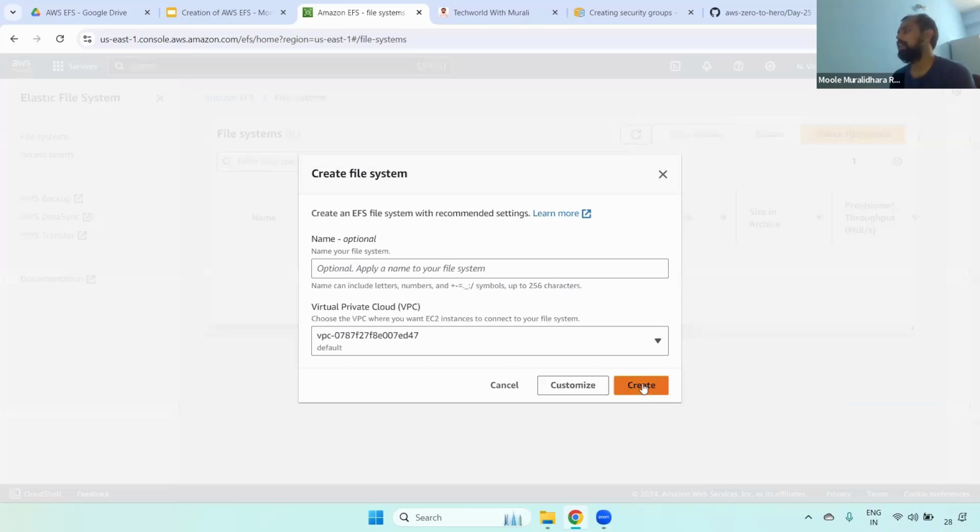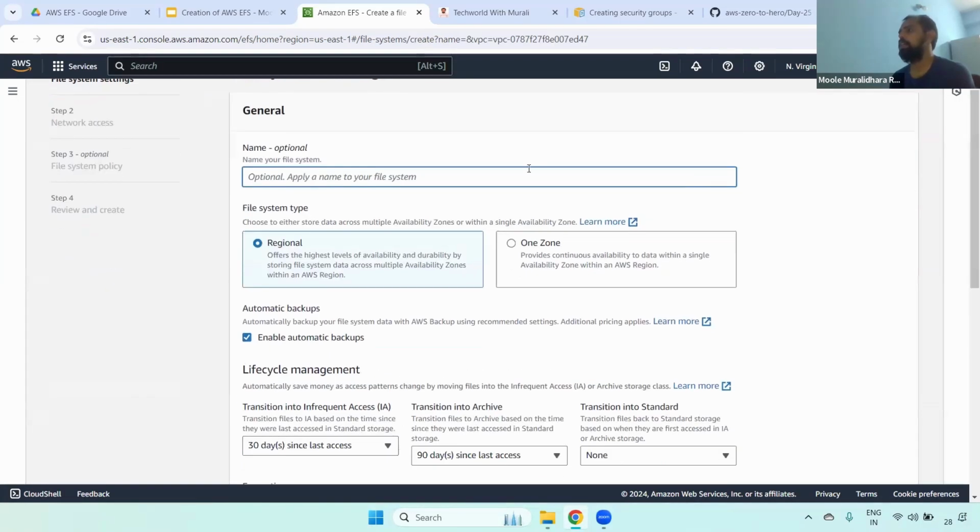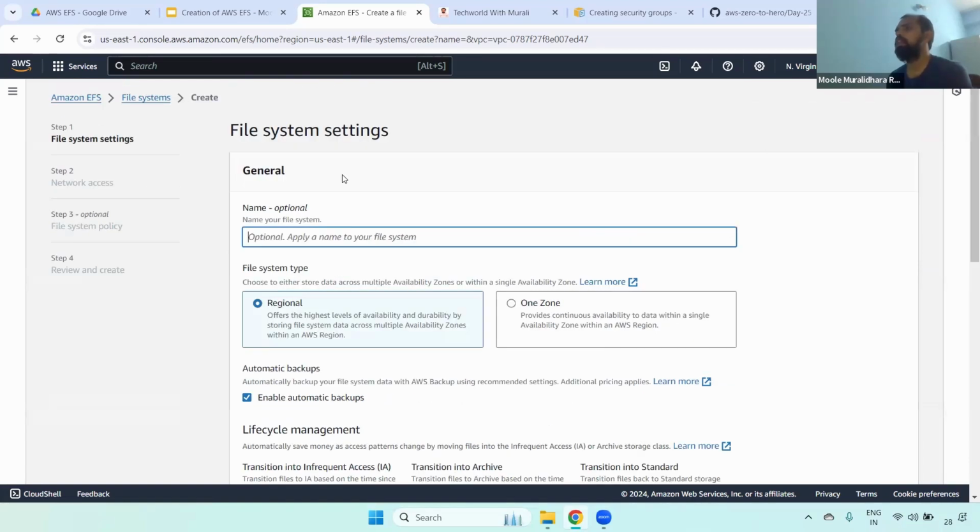You can create it directly here, but in our case we need to understand what options we have, so choose Customize. Here you have to give a specific name. You may ask, hey Murli, when will we use this EFS creation? For example, if you want to use EFS with Jenkins. I'm giving an example name like dev-1 Jenkins EFS, for a dev environment where we have Jenkins.